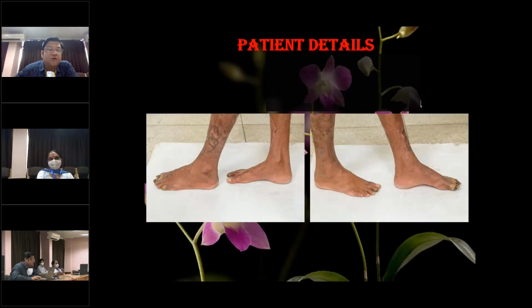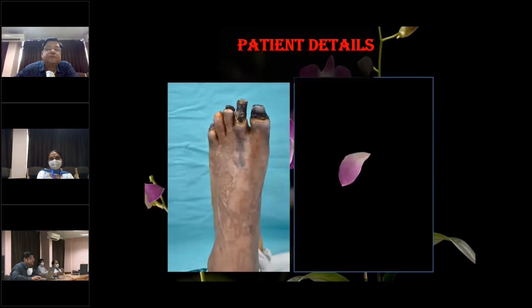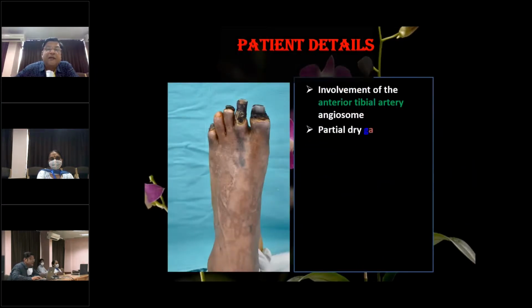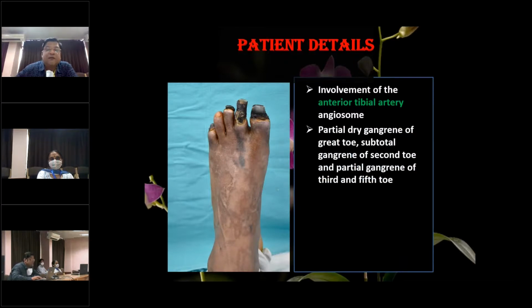And these are the pictures of the limb on the left side and also on the right side showing the clinical disease. And this is the limb. You can see here the involvement of the anterior tibial artery angiosome. Basically, we have got the angiosome concept. And we have to treat according to the angiosome concept. We have got the angiosome of the anterior tibial artery, angiosome of the posterior tibial artery. So therefore, he had a disease of anterior tibial artery angiosome, and therefore the patient needs a revascularization of the